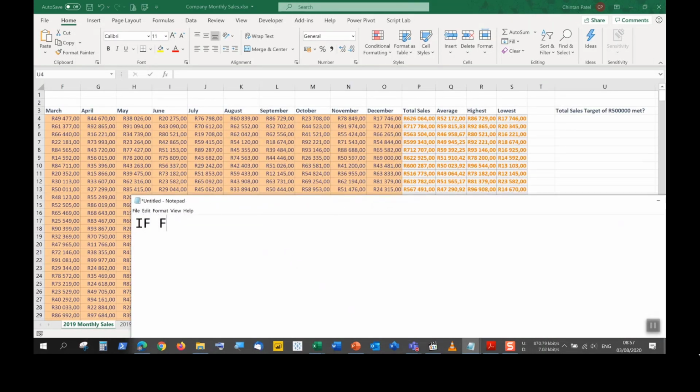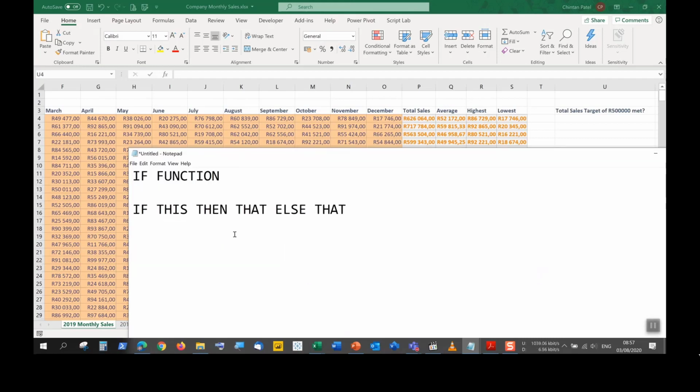Right, so just a bit of some notes over here. The IF function, what are we really testing? If we could put this in words: if this, then that, else that. Right, so what is the "this" portion inside the IF function? We are assessing a criteria.